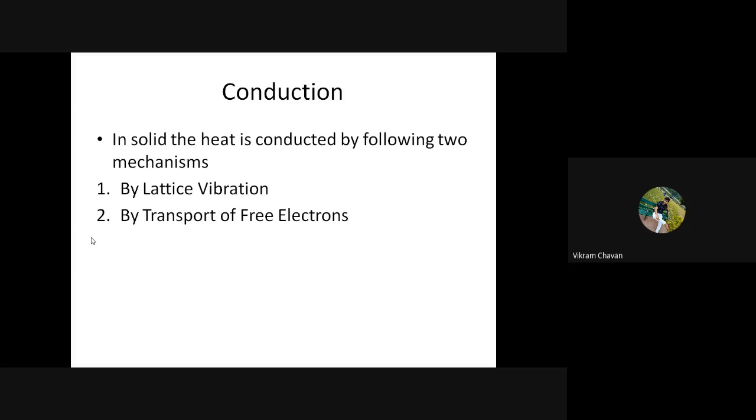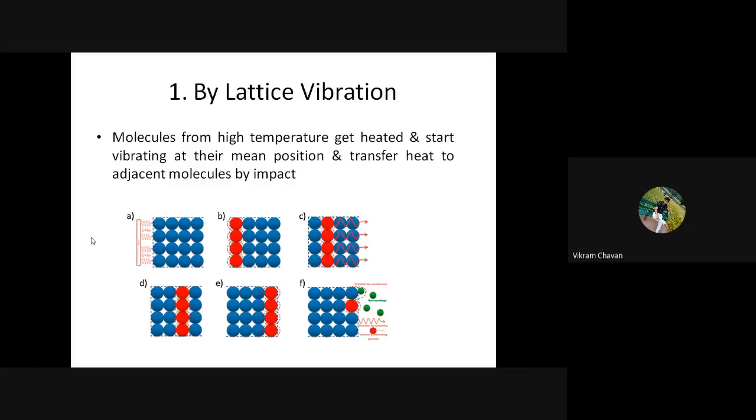Okay, so I will clarify that point about metals and non-metals. Now, how does heat transfer because of lattice vibration? Initially, consider figure A. It is one substance with the same temperature for all its molecules.